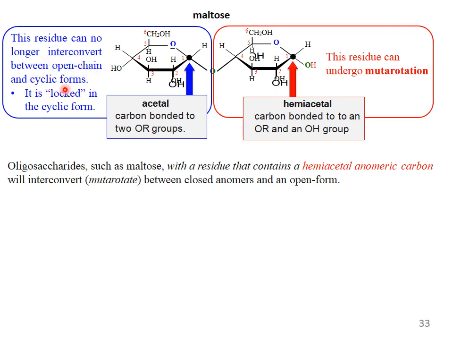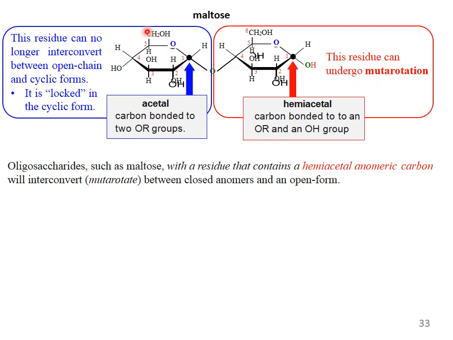Acetal carbon is bonded to two OR groups. This residue cannot undergo mutarotation, while this one can. A hemiacetal carbon is bonded to an OR and an OH group. Here it is acetal, because this is OR and this is OR. That way this is acetal.